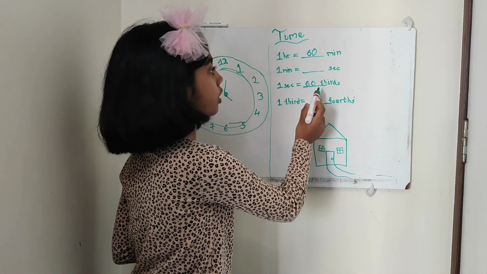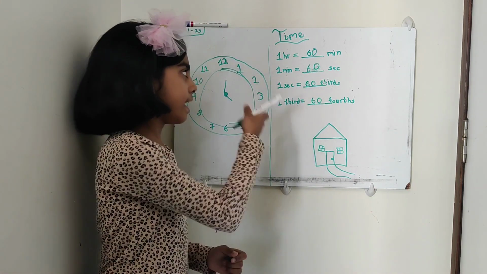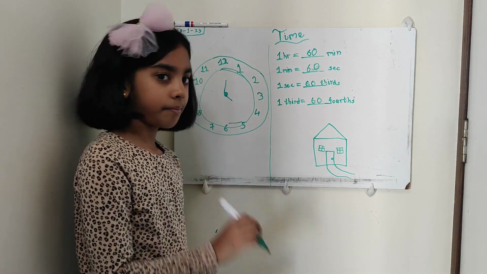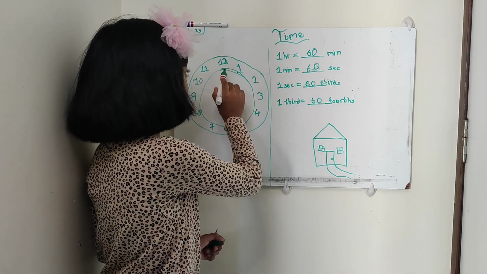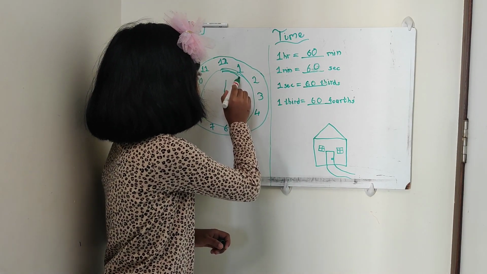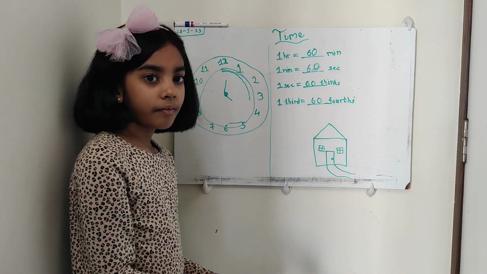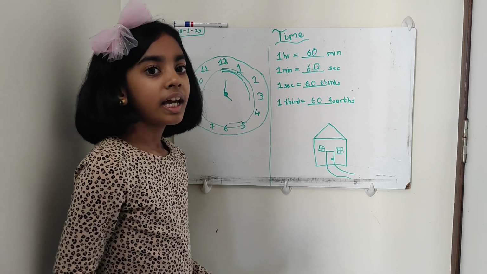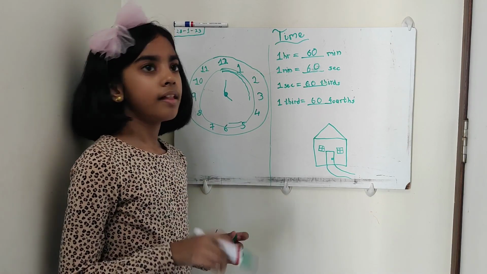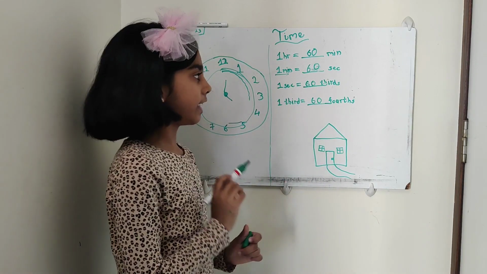1 minute is equal to 60 seconds. And this is the same because the second hand goes a bit faster than the minute hand, like tick, tick, tick, tick, tick, and while completing one round, it makes 1 minute. So that's why 1 minute is equal to 60 seconds.